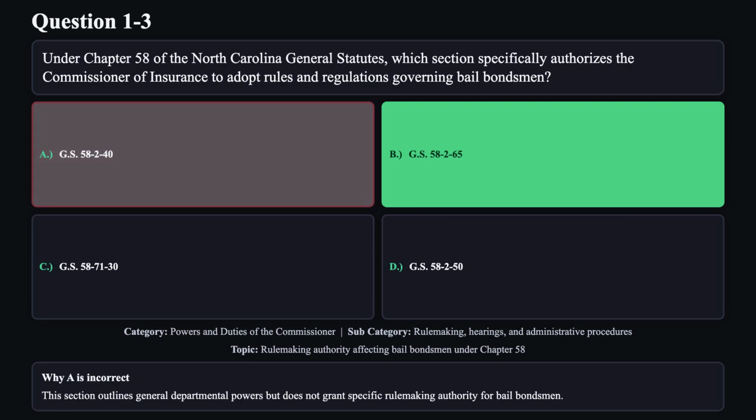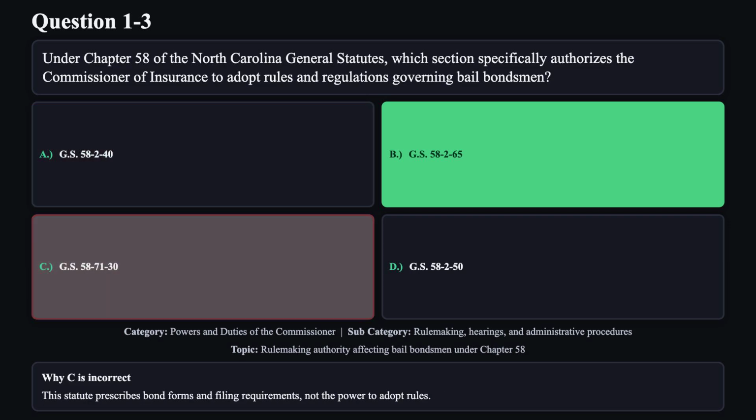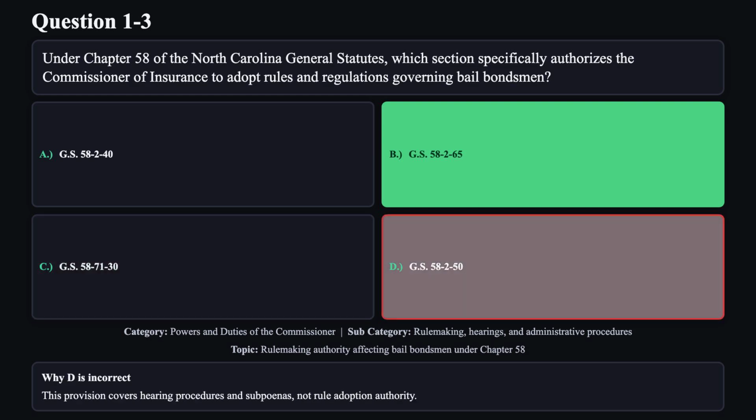This section outlines general departmental powers but does not grant specific rulemaking authority for bail bondsmen. Reason C is not correct. This statute prescribes bond forms and filing requirements, not the power to adopt rules. Reason D is not correct. This provision covers hearing procedures and subpoenas, not rule adoption authority.